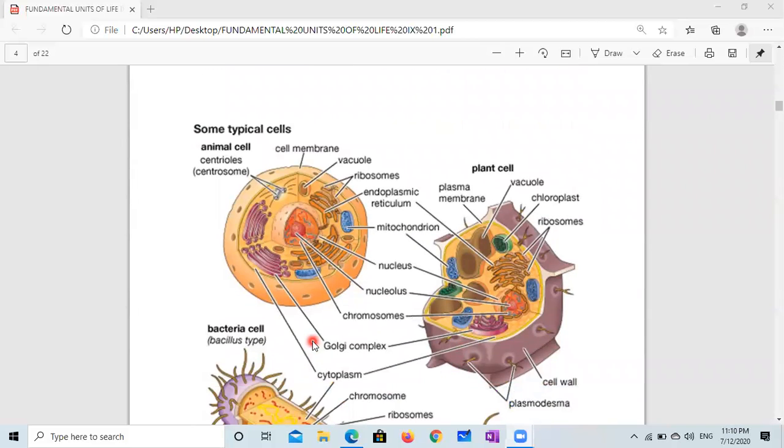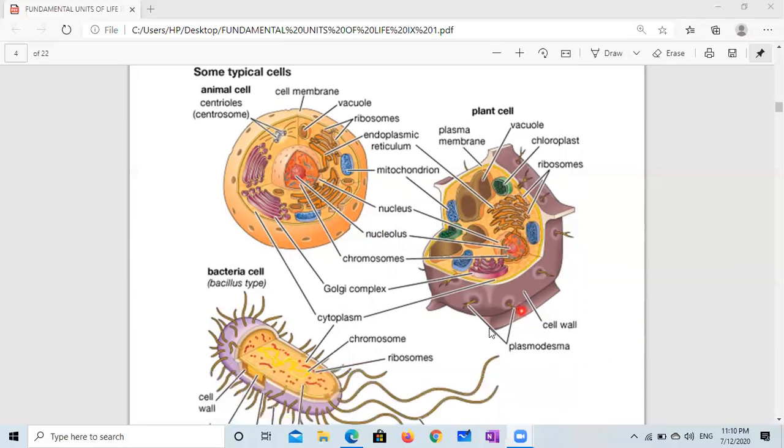Now, you can watch closely the cells. This is animal cell, this is plant cell, and this is the cell of bacteria. Here, this is the nucleus, and this is nuclear membrane. This is nucleus, and this is nuclear membrane. Here, no well-defined nucleus. So this is prokaryote, and these two are eukaryotes. Many cell organelles can be seen.